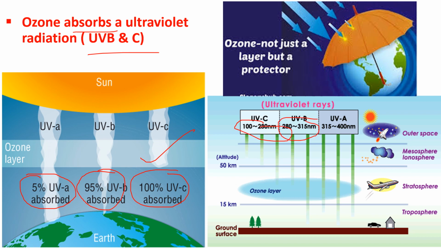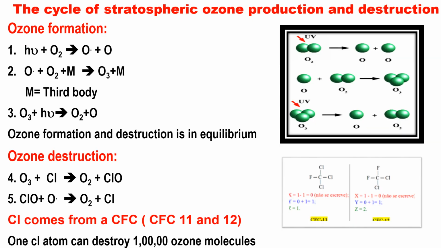So you can say that this harmful radiation, UVB and UVC, these two are the major ones which are affecting the health of human beings, and that is absorbed by this layer. So it is not just a layer, but a protector, and that is called the ozone umbrella, because it works as an umbrella to take all this harmful radiation and not allow it to reach our earth surface.